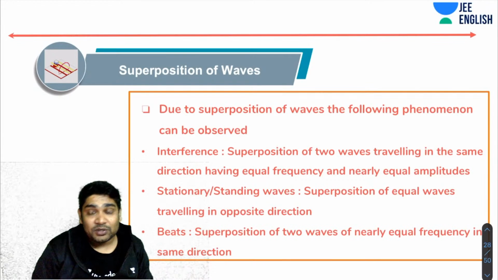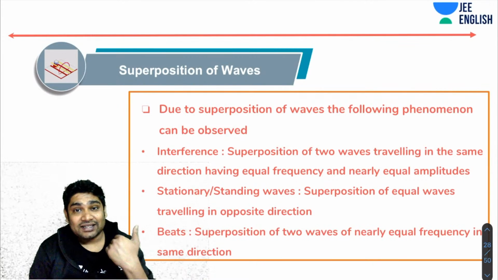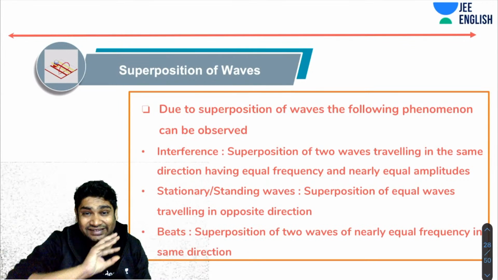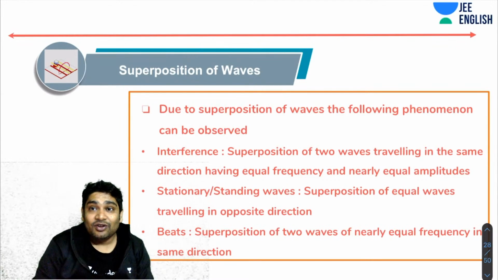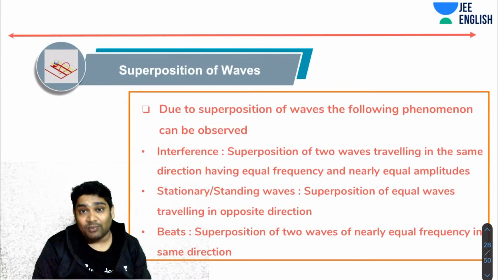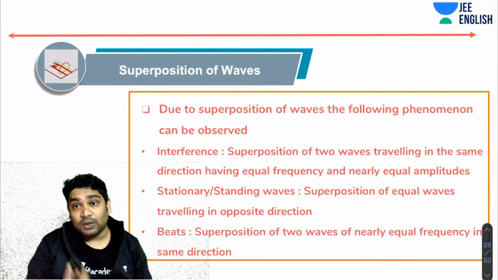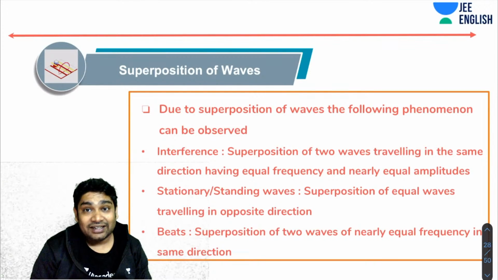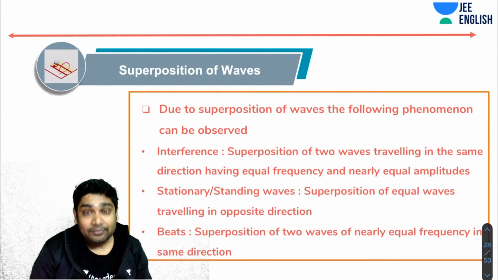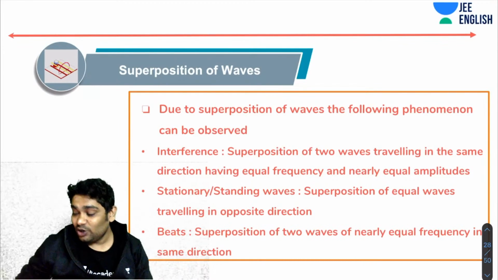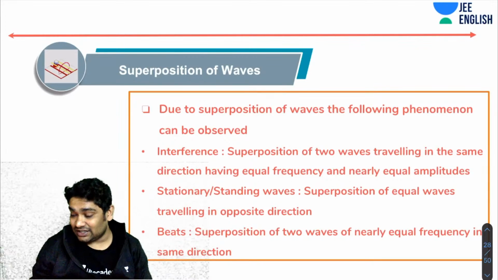Next, due to superimposition of waves, a lot of phenomena result. Categorically, we talk about three major phenomena. First, we talk about interference. Interference is a phenomenon that results from superposition of two or more waves traveling in the same direction, having equal frequency and nearly equal amplitudes. Please note the conditions.